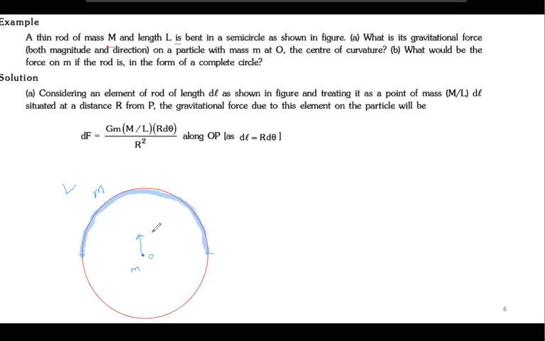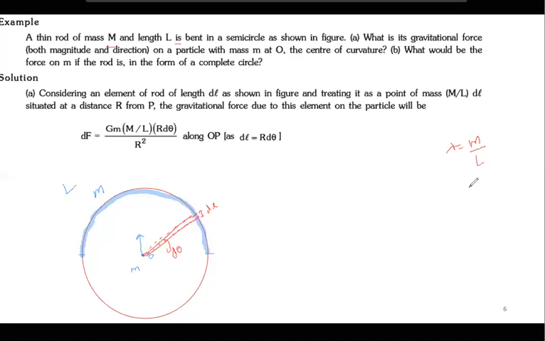So what we have to do is assume a dx element. This dx element is making d theta angle, and this is your dl. I'll just write dl because total length is L now. So what is dm? I hope all of you know the concept of linear mass density. So lambda is equal to linear mass density, M by L.